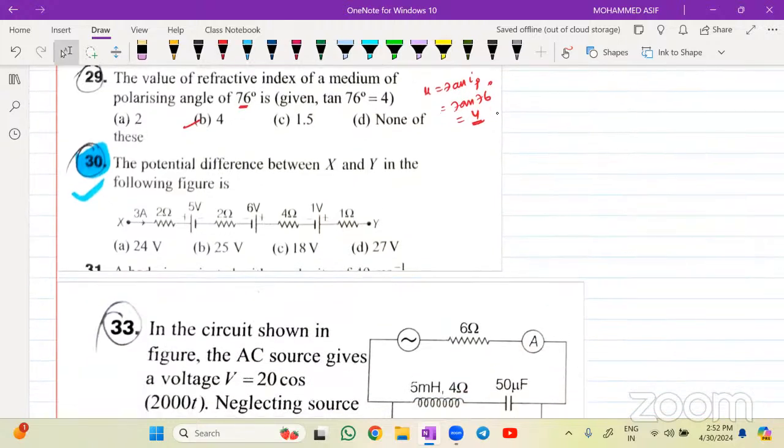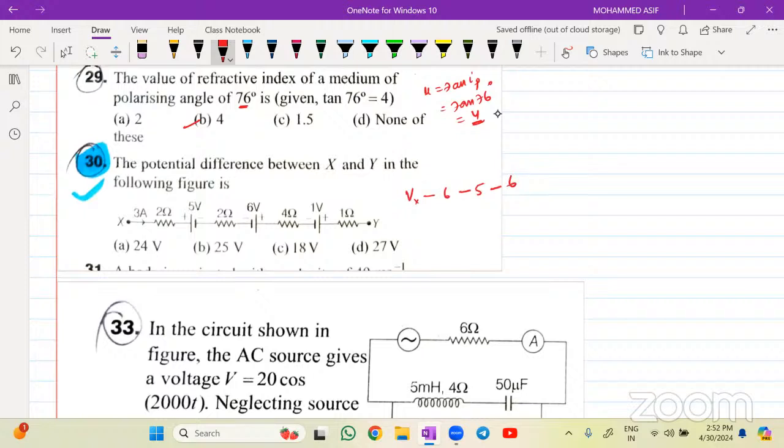Question number 30. The potential between x and y. I hope you can do this question better. Regularly you people have been doing these. So the potential across x and y will be equal to how much? This is Vx, moving in the same direction. So this value will be equal to 3 into 2, 6. Then minus this one, which is 3 into 2. Then the potential of the battery again, so it is minus.